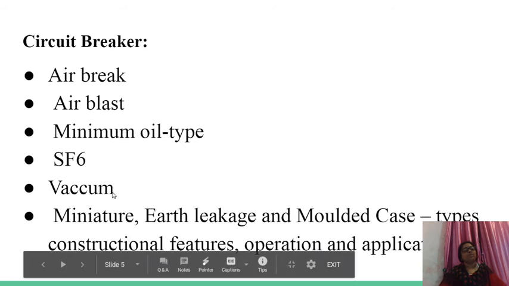In vacuum, vacuum is the extinguishing medium. That means extinguishing medium changes in all these circuit breakers, but working principle remains same. Then miniature, earth leakage and molded case circuit breakers, types, constructional features, operation and application. These we have to study in third unit.